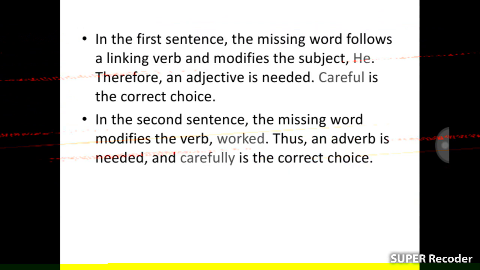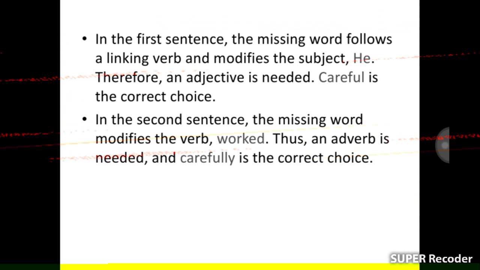In the first sentence, the missing word follows a linking verb and modifies the subject he. Therefore, an adjective is needed. Careful is the correct choice. In the second sentence, the missing word modifies the verb worked. Thus, an adverb is needed, and carefully is the correct choice.